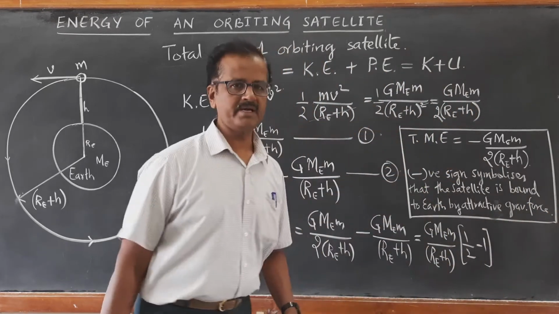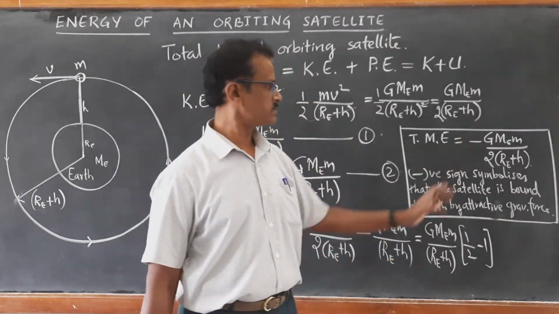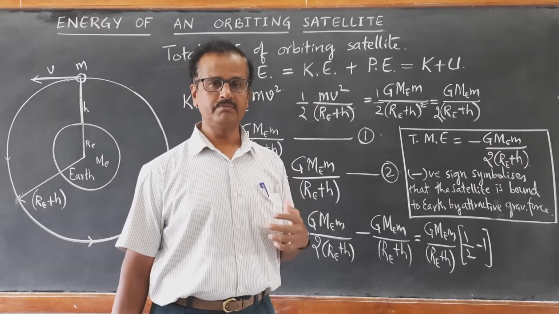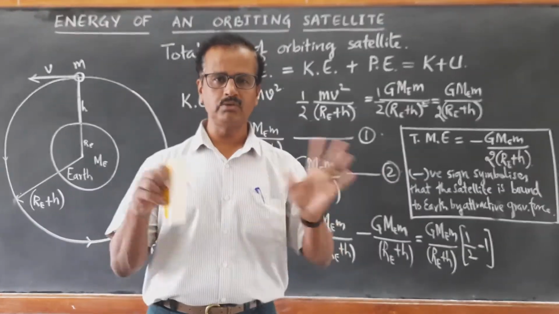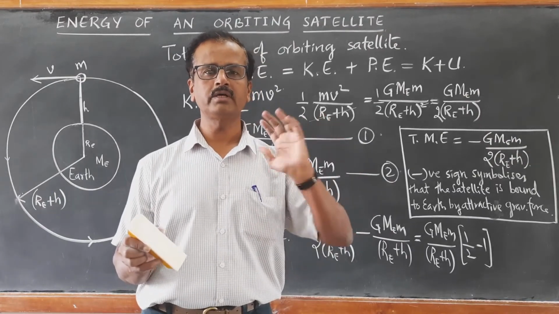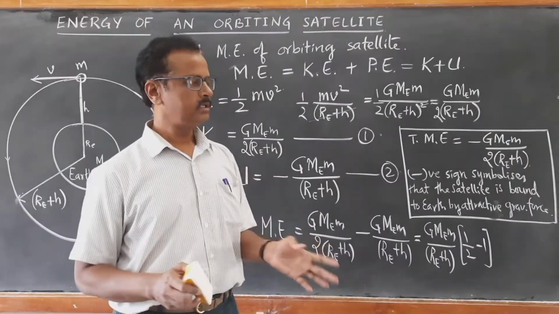So suppose by error, if you neglect this negative sign, then you are committing a huge mistake. It means that the satellite is not bound to the earth at all. It is not revolving around the earth. Therefore, remember, total mechanical energy is always negative.